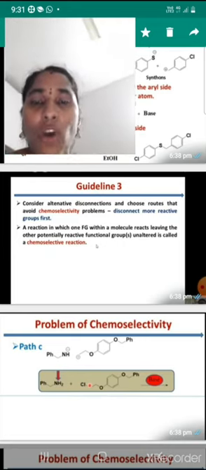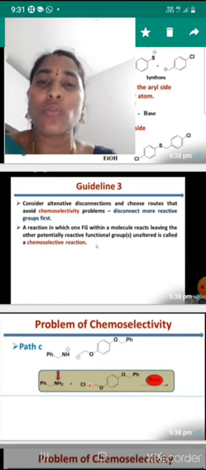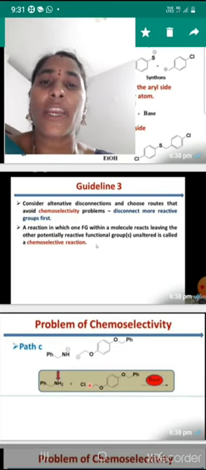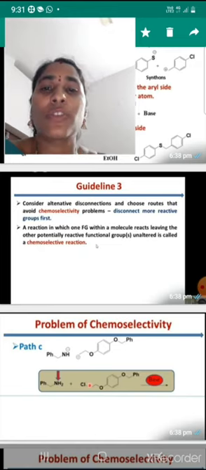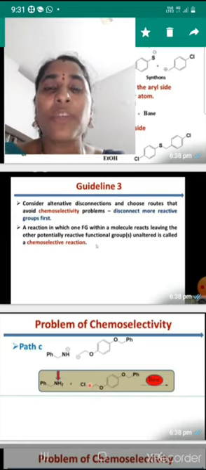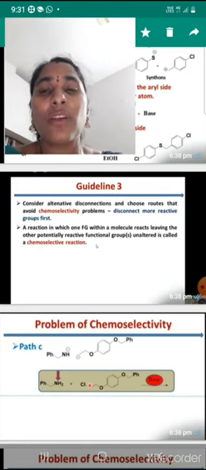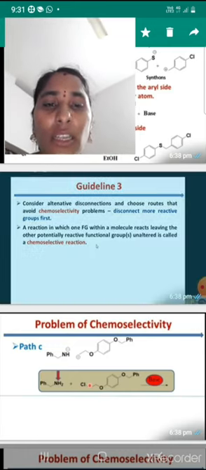So if the molecule consists of two functional groups, and only one functional group is more reactive than the other, that major functional group is disconnected in the target molecule. So what is the target molecule? Which molecule is going to be synthesized? That is the target molecule. So guideline 3 says chemoselectivity. Based on chemoselectivity, if two functional groups are there, the one which is more selective will be disconnected. Okay, finally we will see that reaction.